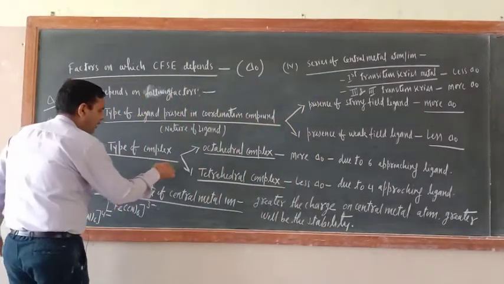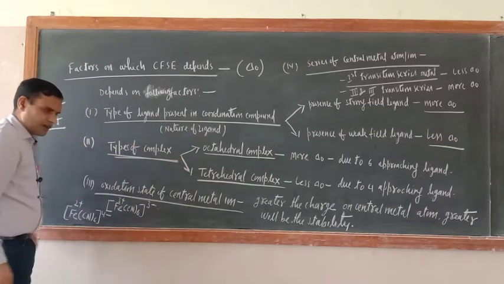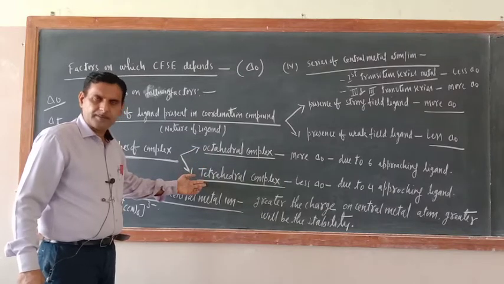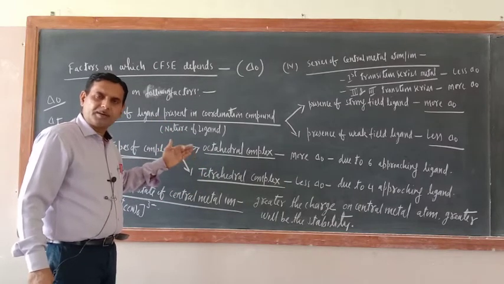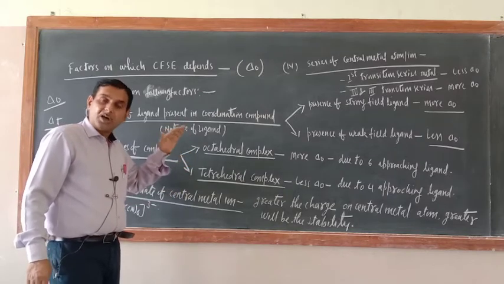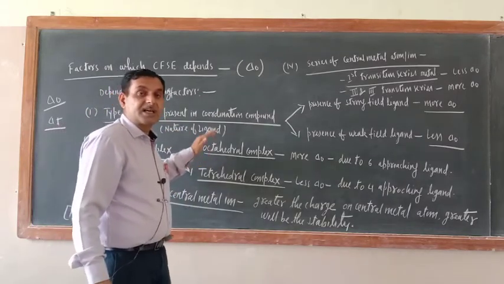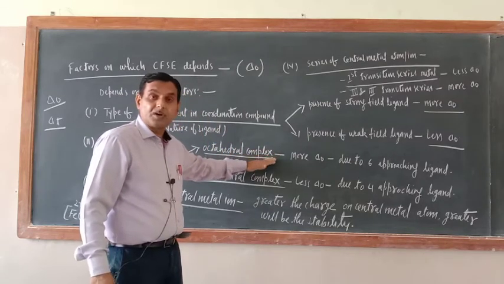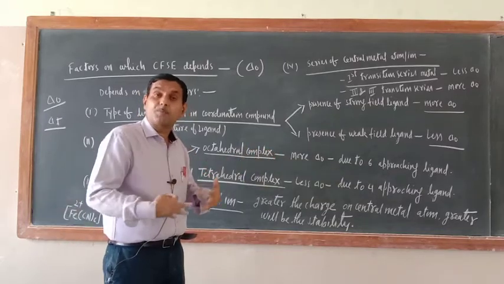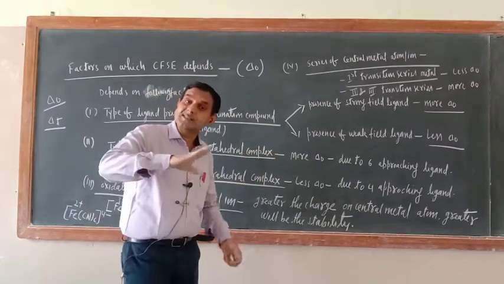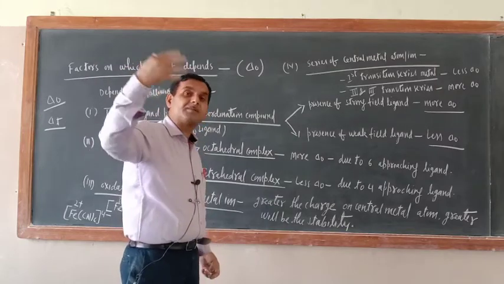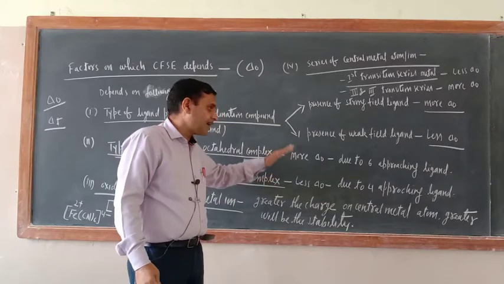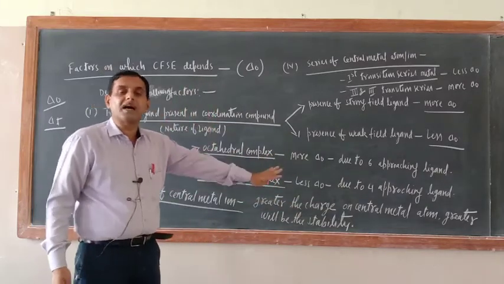Now, types of complex. A complex may be of two types, octahedral complex and tetrahedral complex. So the CFSE value depends upon the type of complex also. In octahedral complexes, the crystal field splitting energy value will be more, because 6 ligands are approaching the central metal atom, hence the magnitude of splitting would be more. Similarly, in tetrahedral complexes, splitting will be less, because only 4 ligands are approaching.